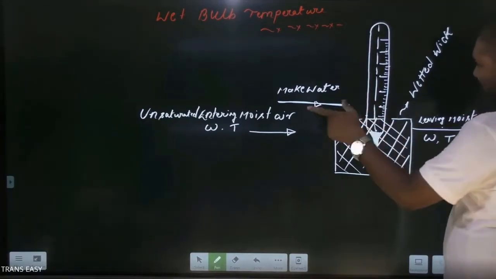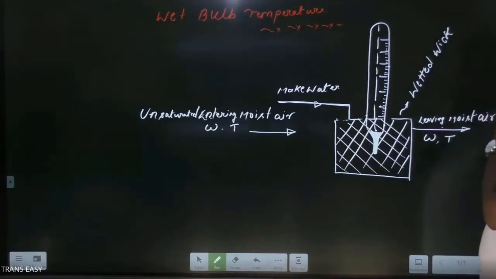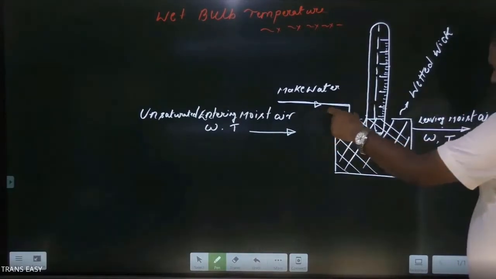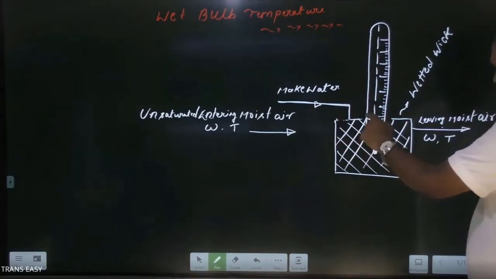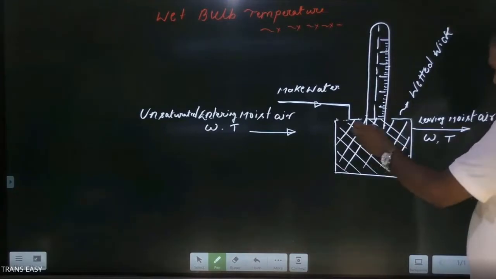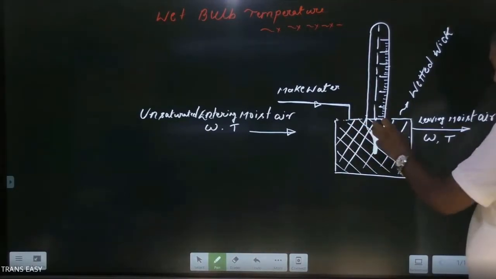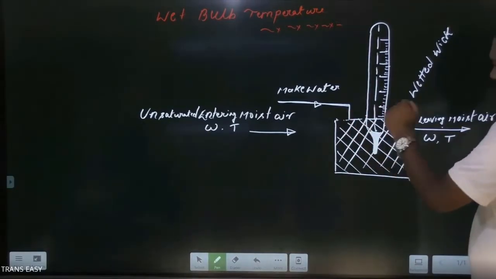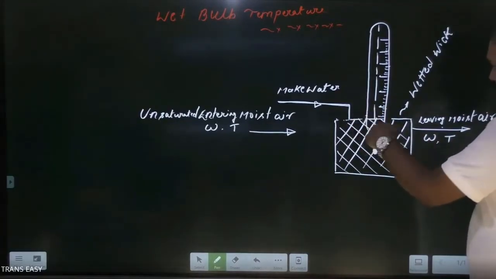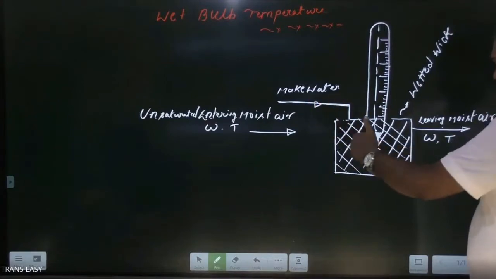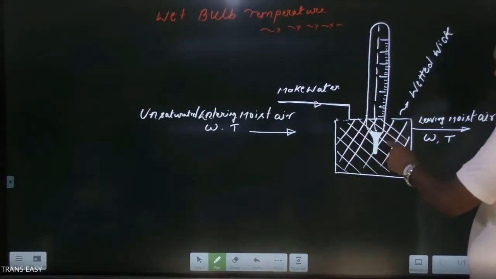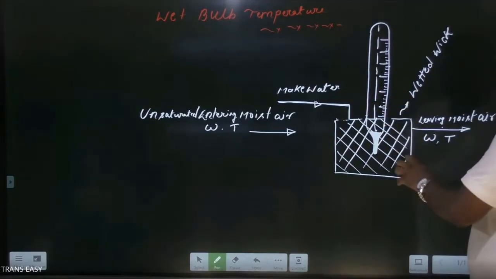Okay, so friends, this is unsaturated moist air which is trying to flow over the water body. Here it is encountering a water body, it will try to add water vapor into it in order to vaporize it. Latent heat of vaporization is required, but both are at the same temperature initially. So latent heat of vaporization for the vapor addition into this unsaturated moist air is taken from the water body itself. So the temperature of the water body starts decreasing.